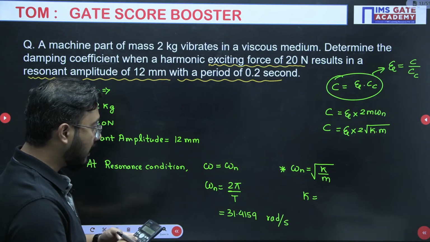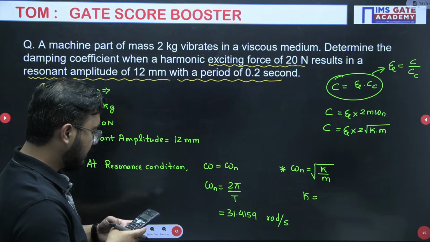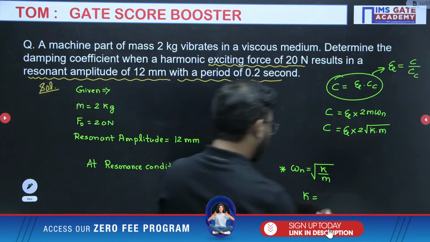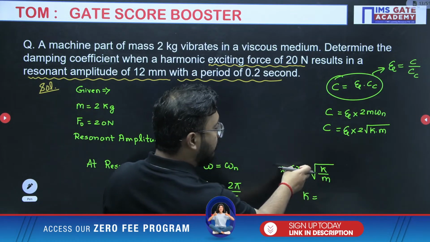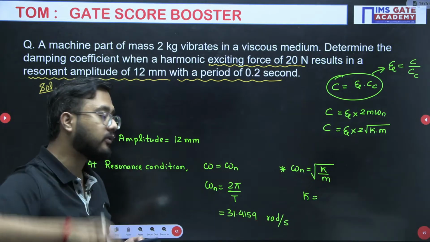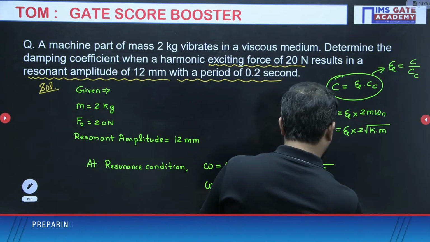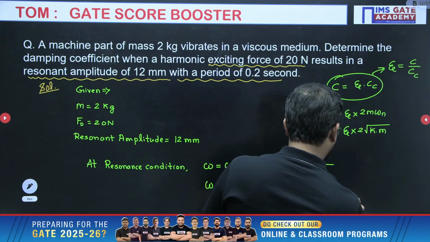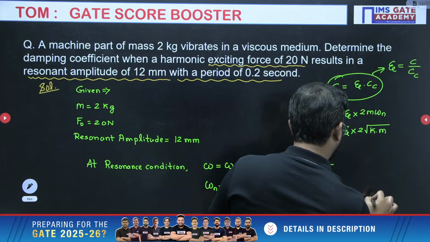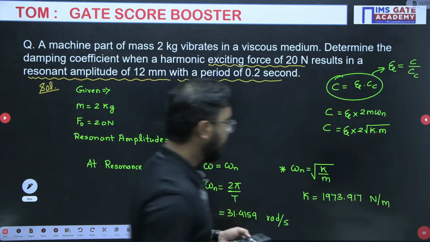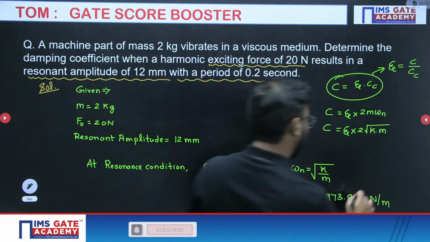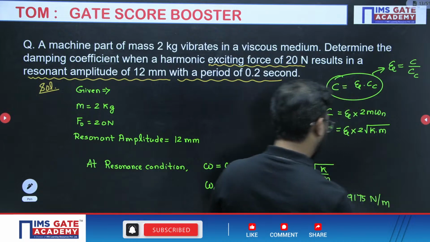31.4159 squared, we have to do, multiplied by mass. So what is that mass? Mass is 2 kg multiplied by 2. You will get the answer here, because you have to do the squaring. So omega n square will be K by M. So omega n square multiplied by M will give you the K value. That is coming around 1973.917 Newton per meter. Like this, 1973.9175, okay, up to 4 decimal places, let's suppose. Fine. This is the value of K.